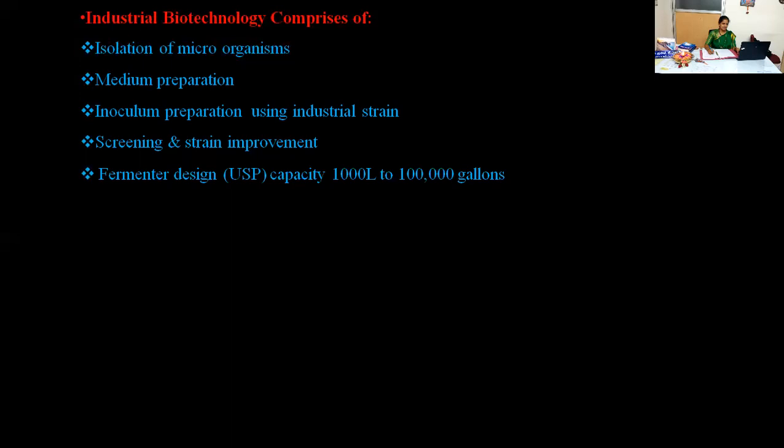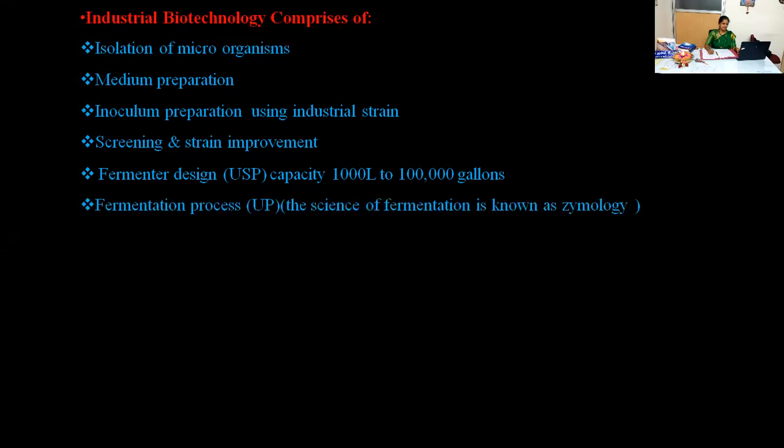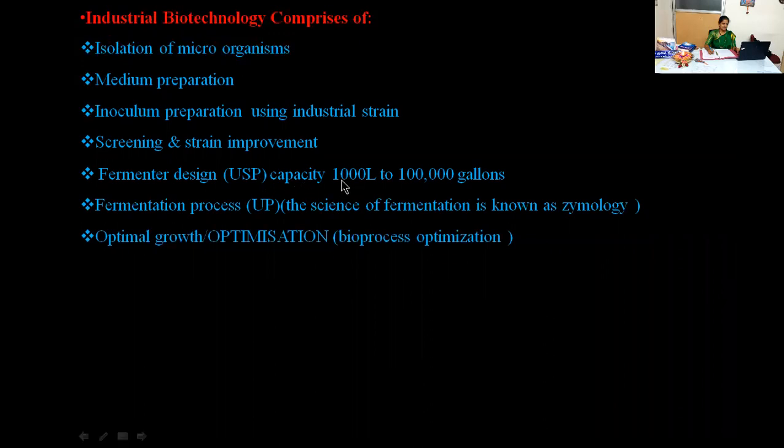So you need to design which particular fermenter will be suitable to obtain that particular novel product. That comes under the upstream processing, that is USP. Most of the time the fermenter size capacity may vary from 1,000 liters to 100,000 gallons. Just imagine.